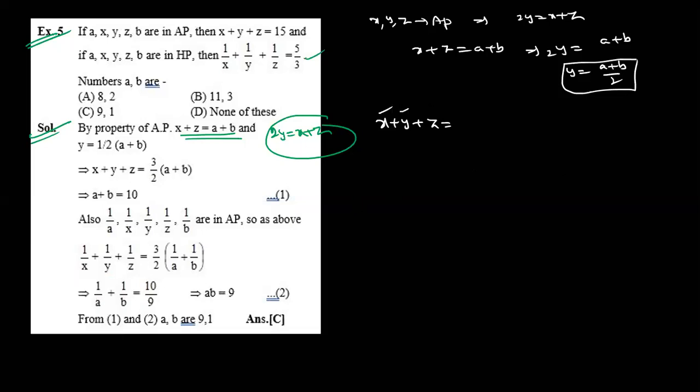How many terms are there? 1, 2, 3. So 3 by 2 into first and last term. If there are 4, 4 by 2. If there are 5, 5 by 2. That is the formula.